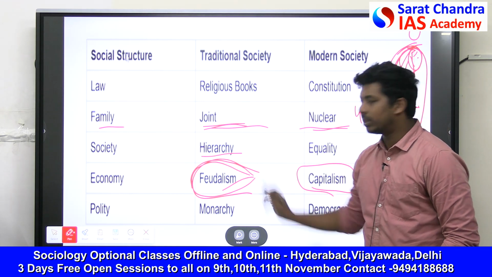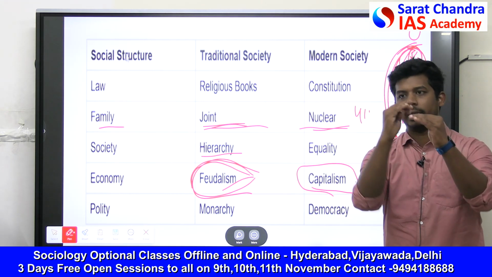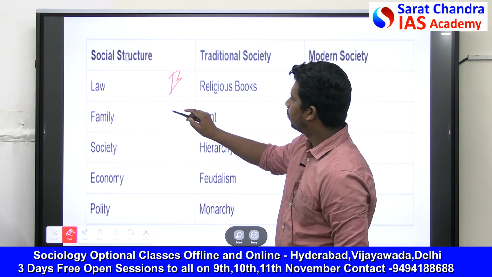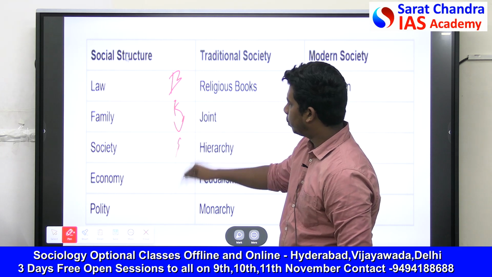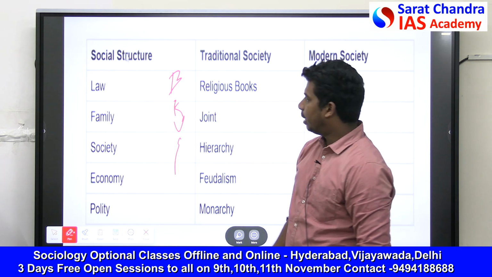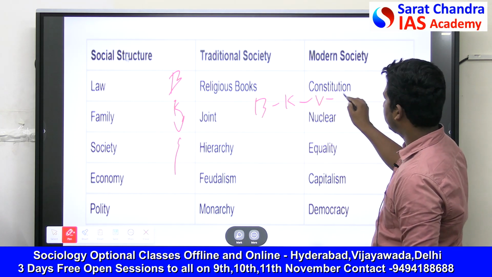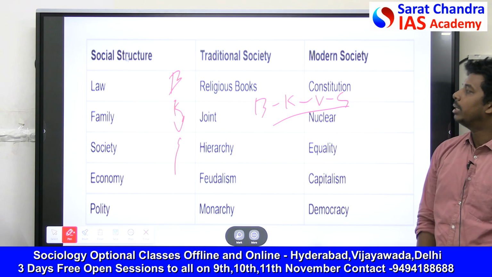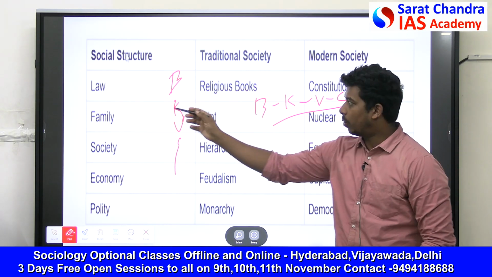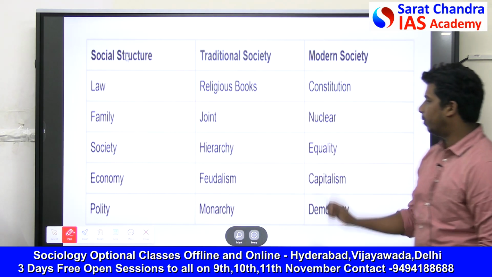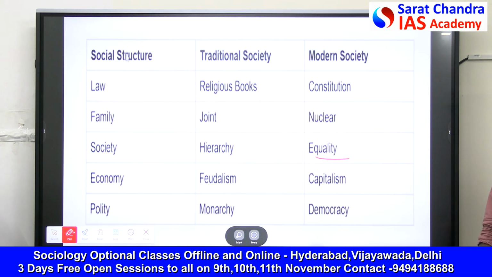Society, before, it was hierarchy. Hierarchy means one person above the other. As I told you, the caste hierarchy is this: Brahmins, Kshatriyas, Vaishyas, Sudras. This is the caste hierarchy. If I say everyone is equal, it is not hierarchy. This is everyone equal. I will write like this. But why don't we write like this? Because Brahmins think they are superior. In older times it was okay. They believed in hierarchy. But now it is not okay. Now everyone believes in equality. Everyone is equal. The Constitution of India, Article 14, says everyone should be equal.